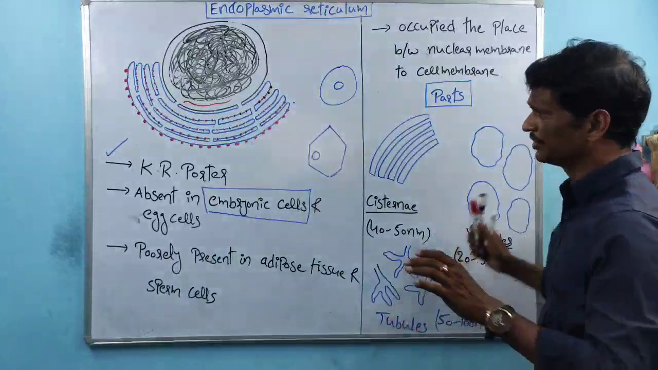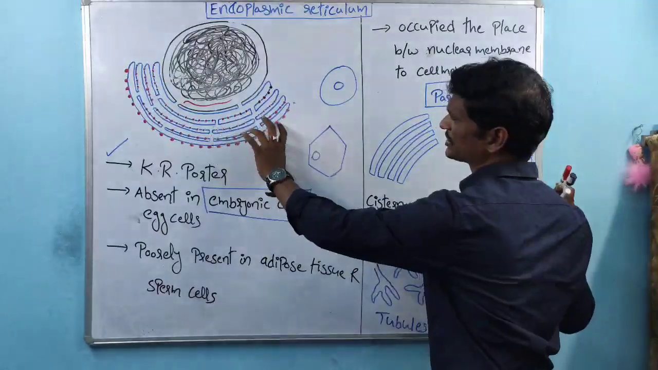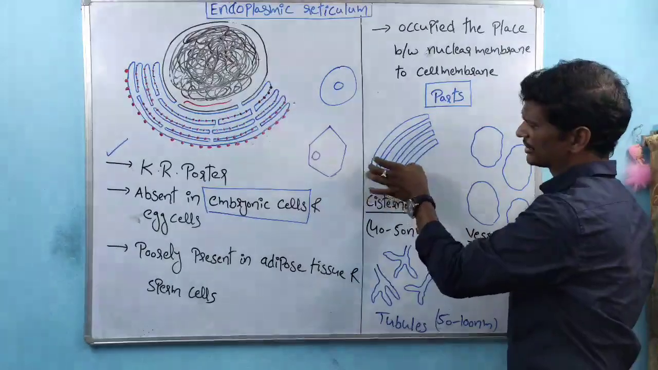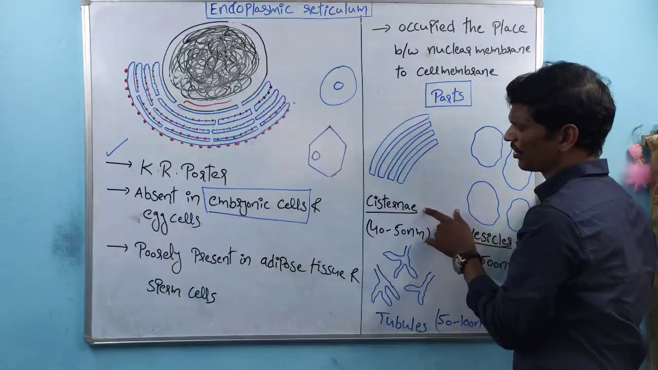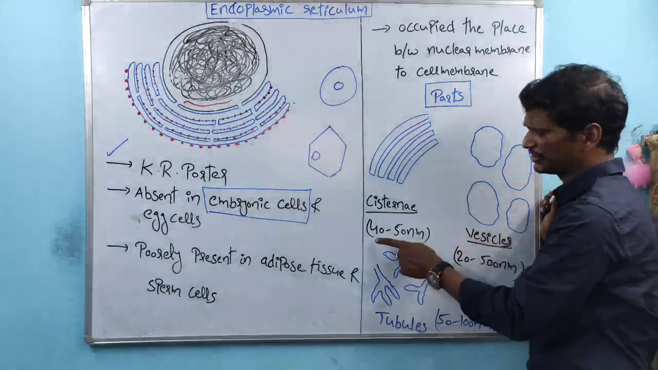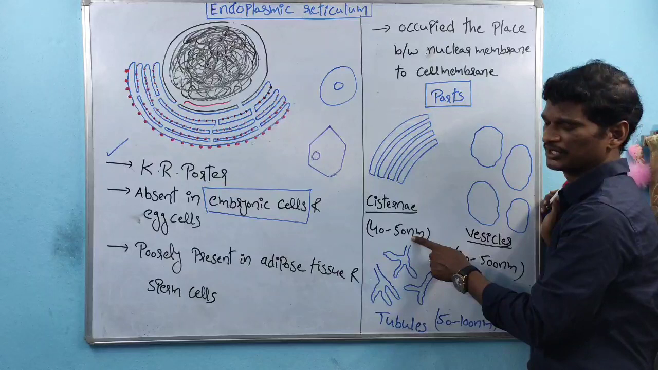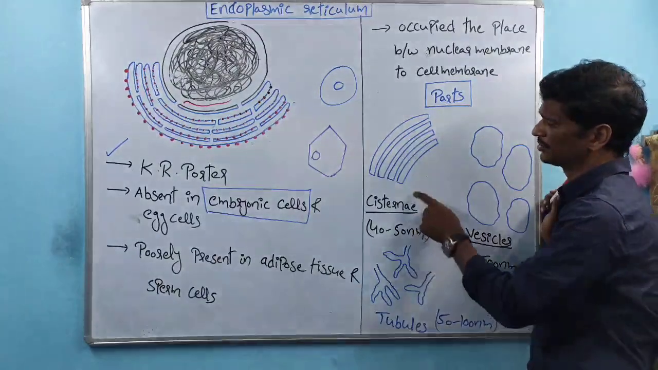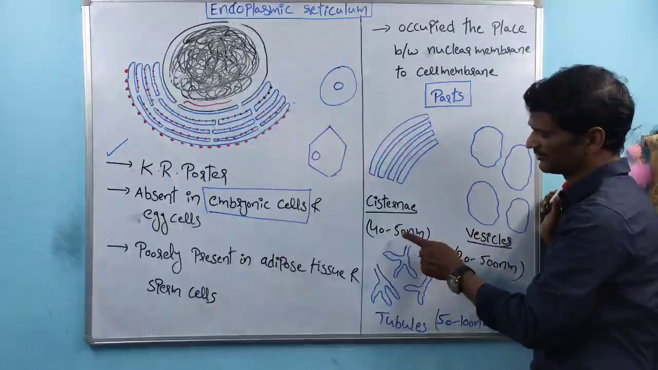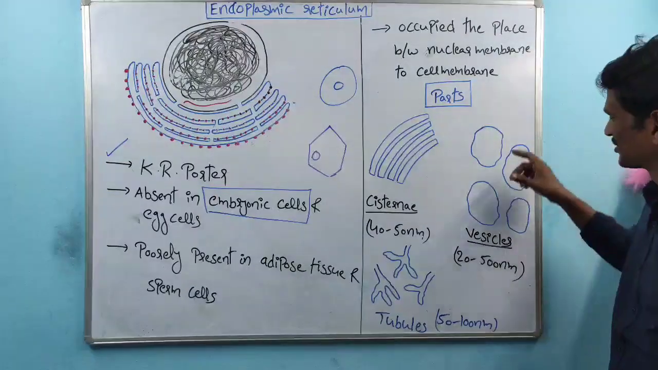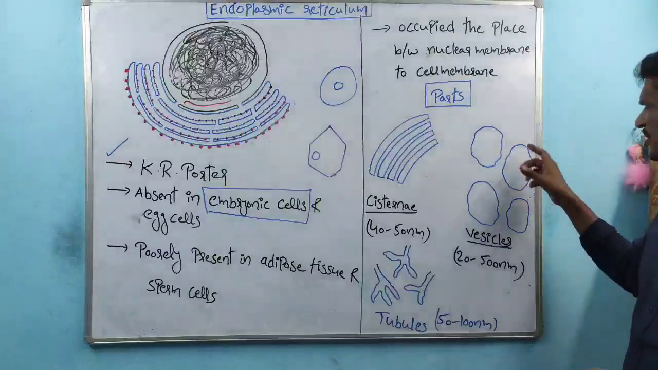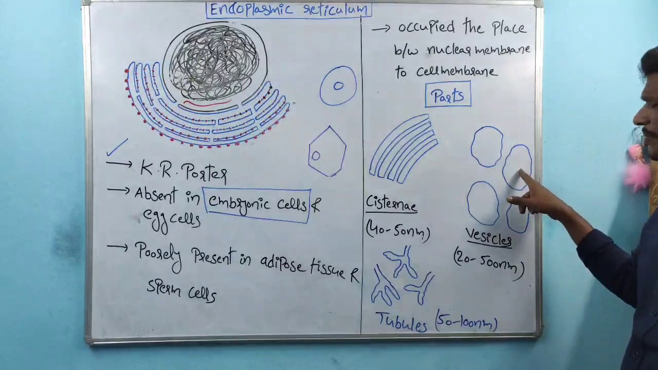And coming to the parts. Within the endoplasmic reticulum, as we discussed, there is a network-like structure, and within that there are layer-like structures called cisternae. The size of the cisternae is 40 to 50 nanometers. And coming to the next one, there are vesicle-like structures, and these are round or oval in shape.